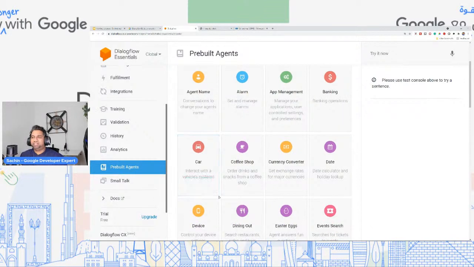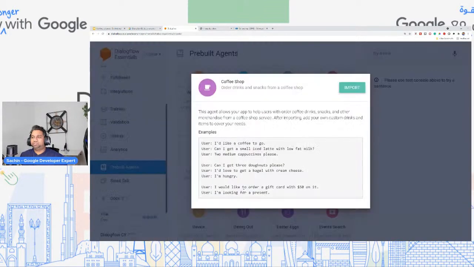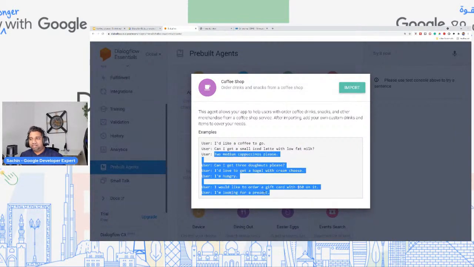Let's say anything to do with a coffee shop. So, I'd like a coffee to go, can I get a small iced latte with low fat milk? Everything to do with this, you can automatically get this specific experience for the user.